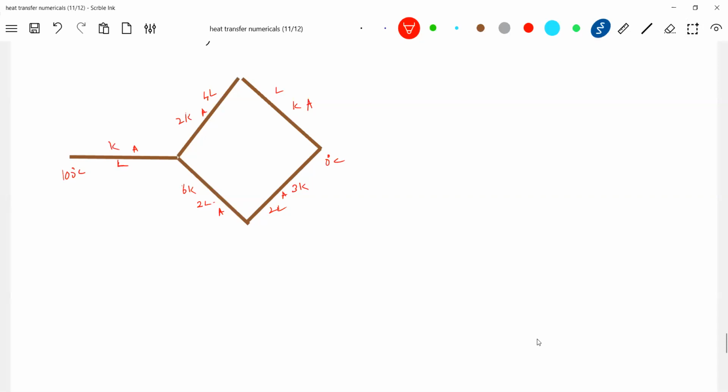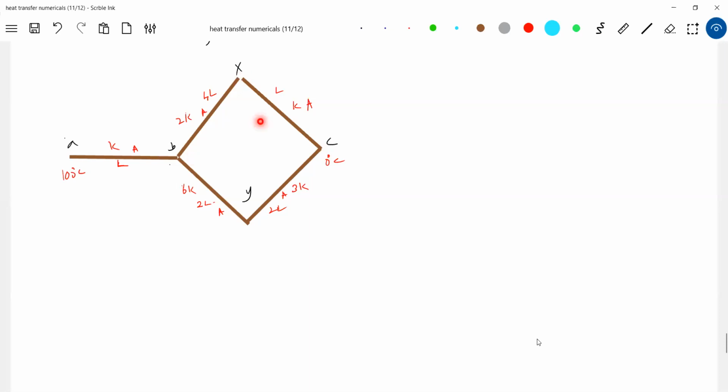It's asking to find the temperature of the various points. It's telling the temperature of X, Y, P, A. Okay, A we already used as a symbol, no? So A, B, and C. The temperatures of A and C are given, 100 and 0. It is asking what the temperature of X, Y, and B is.